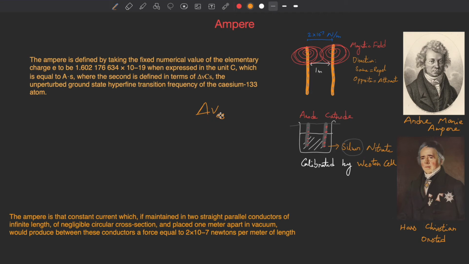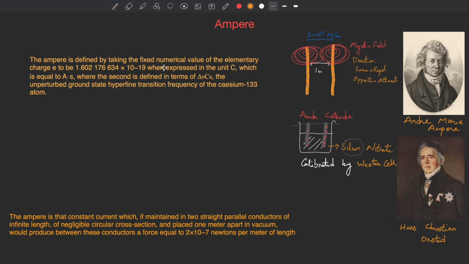Here delta VCS basically means the 9 billion oscillations of the cesium 133 atom. So when it vibrates about 9 billion times, that's called 1 second. Unperturbed here means undisturbed. So make sure to check that video out. Let's not go into this detail, we are here for the